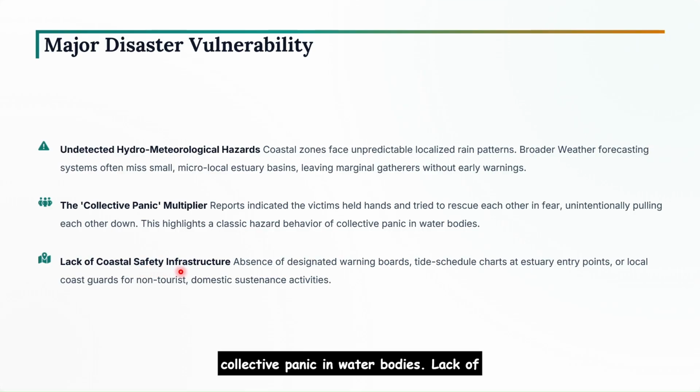Lack of coastal safety infrastructure. There were no warning boats, no tide schedule charts at estuary entry points, and there were no local coast guards who could rescue them. So, these are all lack of coastal safety infrastructure.